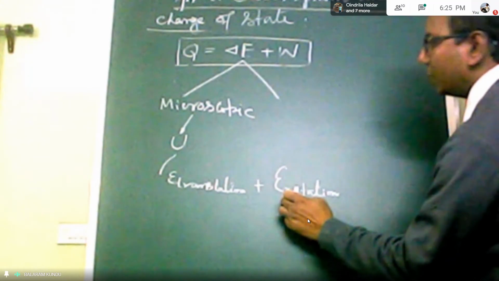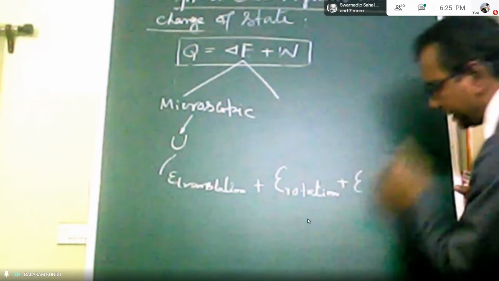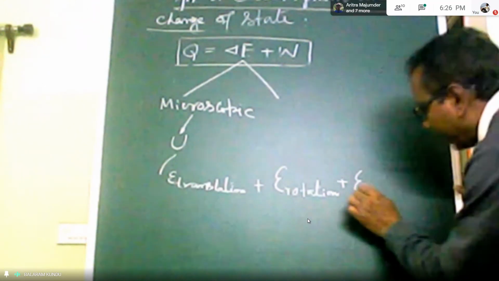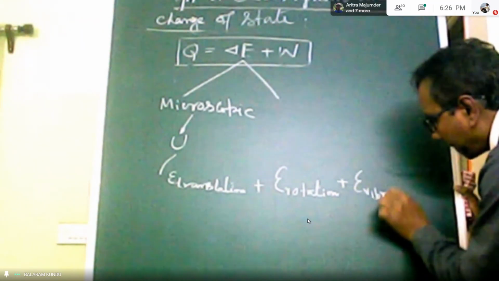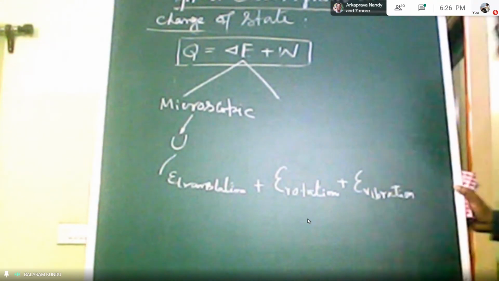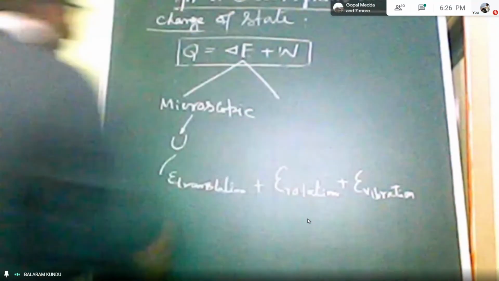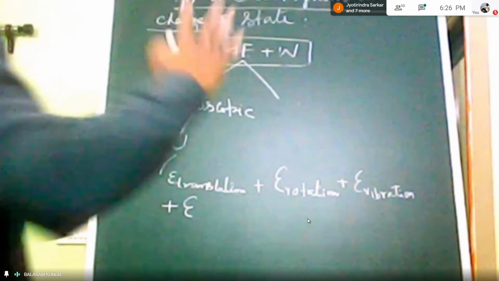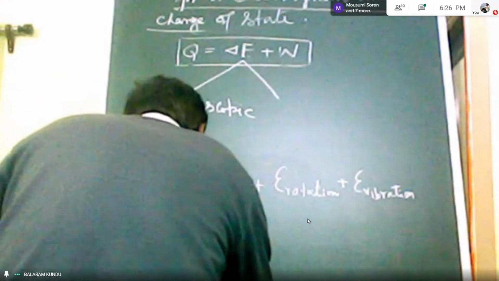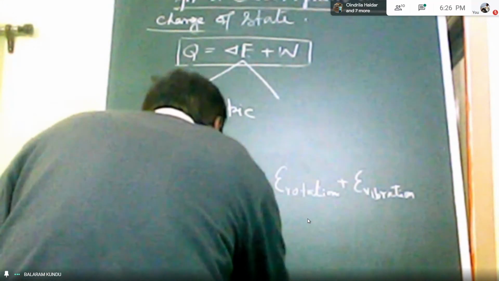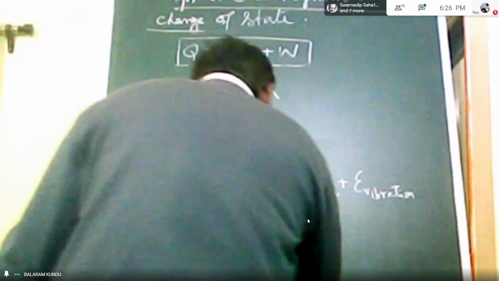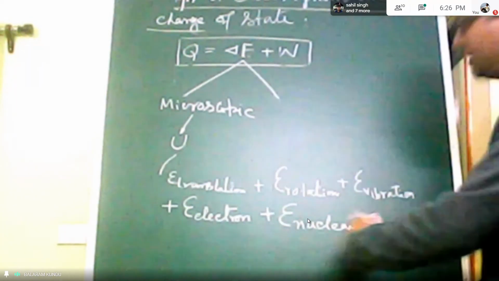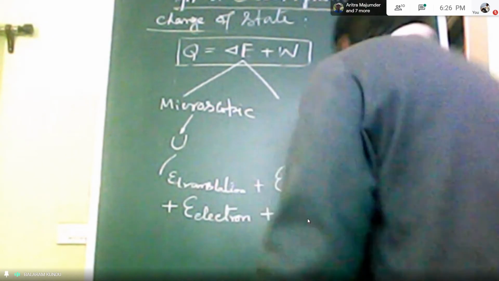So that rotational energy plus epsilon vibration, because the possibility is there to vibrate, so that vibrational energy of one molecule should be considered here, plus the electrons energy, then nuclear energy, from proton neutron conversion, plus chemical energy.